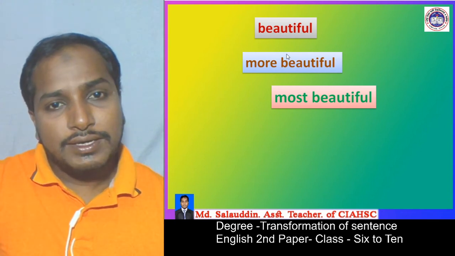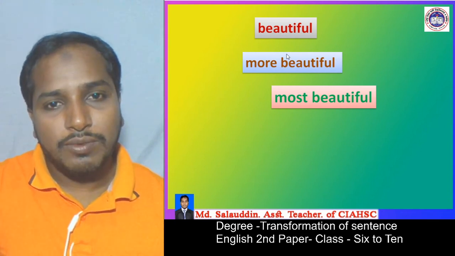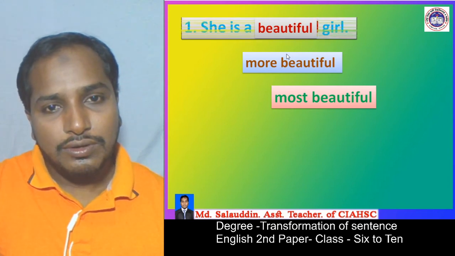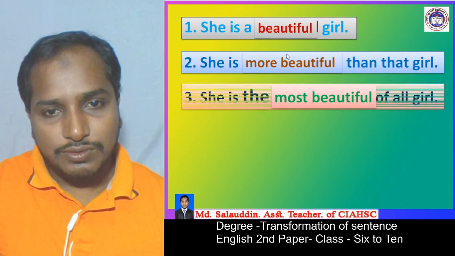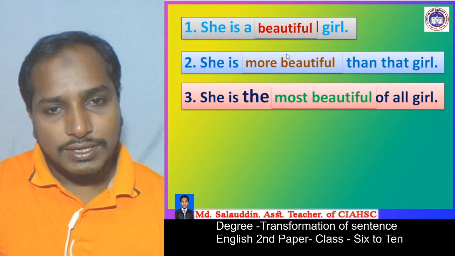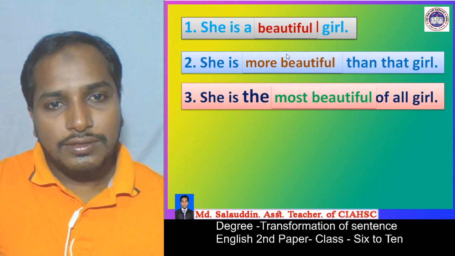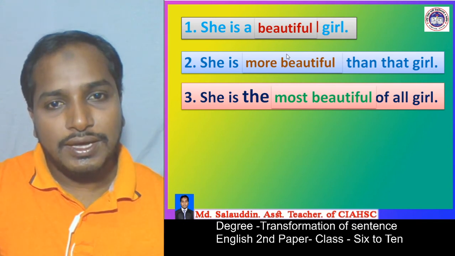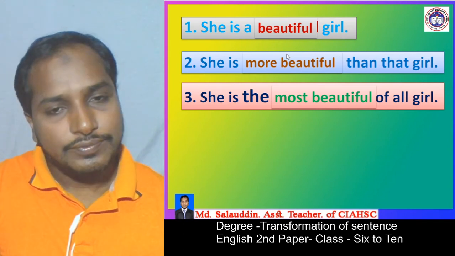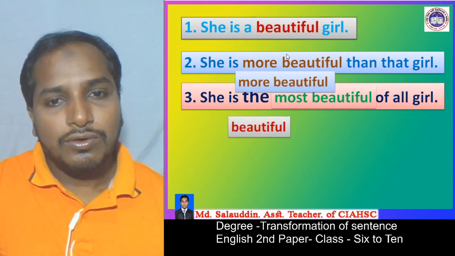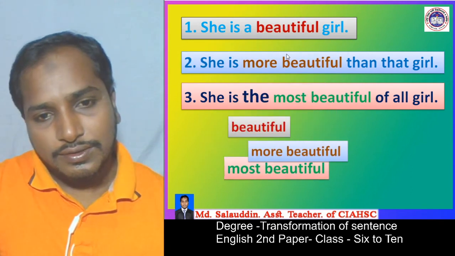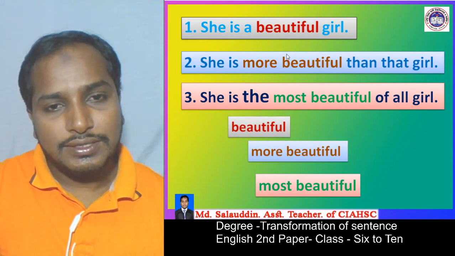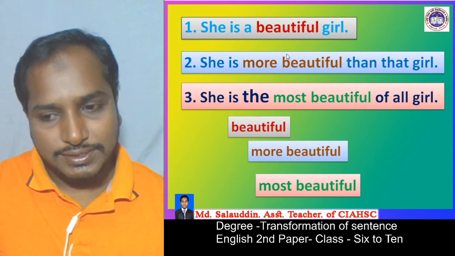Where do we find it? When we see the form of adjective, such as beautiful, more beautiful, most beautiful. In those sentences we see the form changes. So we can say the form of adjective is of three kinds.